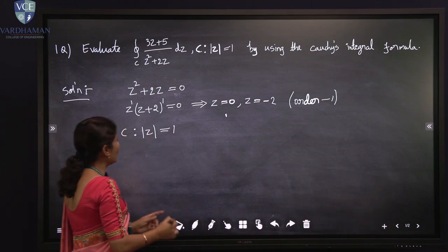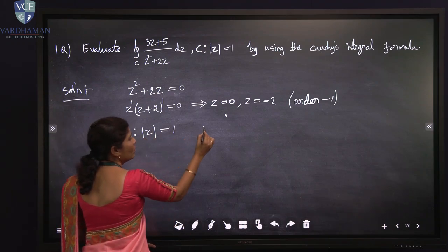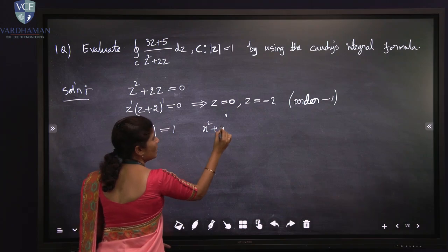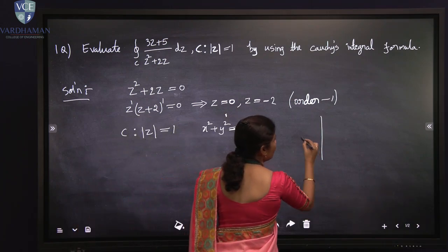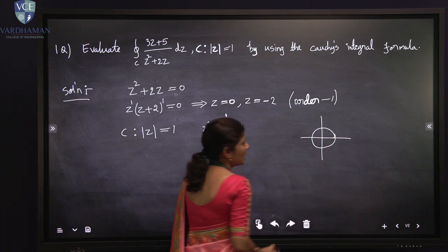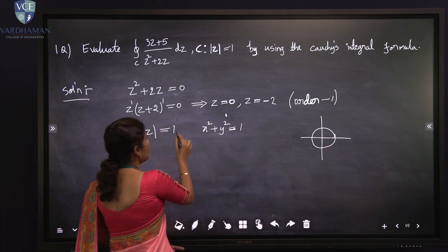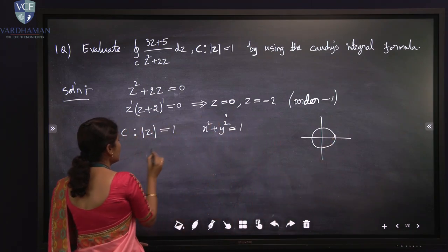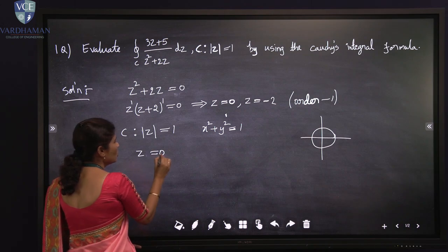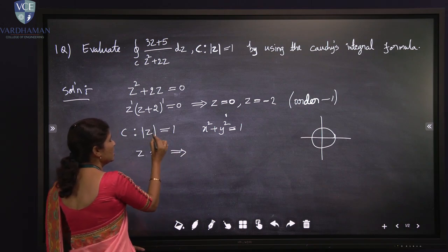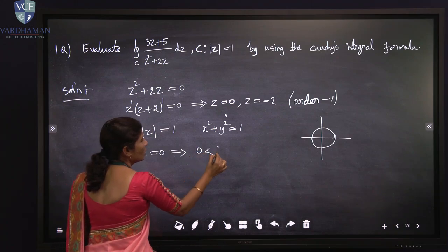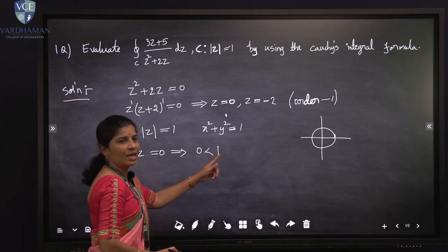Modulus of z is equal to 1 means x square plus y square is equal to 1. Graphically, modulus of z means having a circle, and this one is modulus of z is equal to 1. Now we have the first singularity, z is equal to 0. If in place of z we replace z is equal to 0, that is 0, we know clearly it is less than 1.